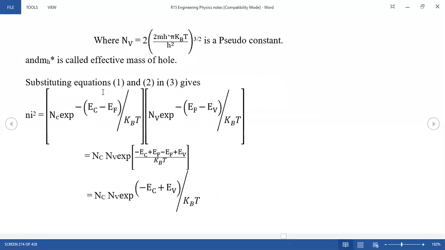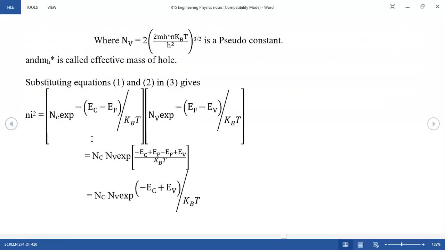Now you are multiplying the two, Nc and Nv. What is Nc? That means the concentration of electrons in the conduction band. And Nv is the concentration of holes in the valence band. If both are equal, then N into P is equal to Ni square.